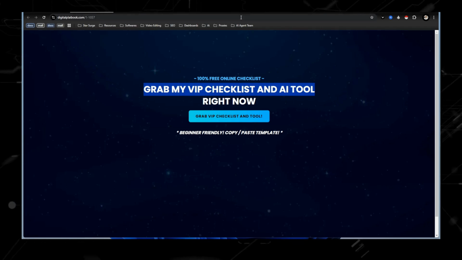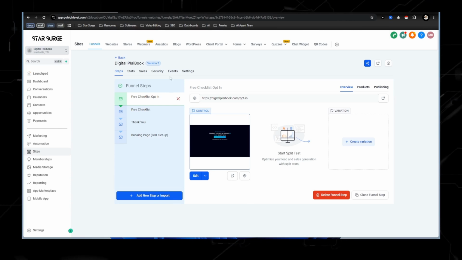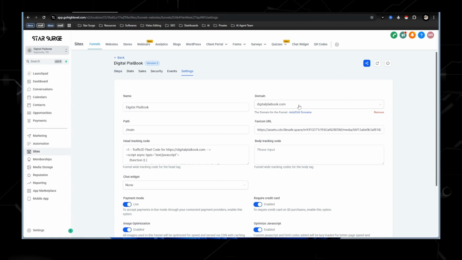So to get this set up, all you really need to do is once this is uploaded into your account is just go to settings, and then you need to add a domain. Right from here too, you can purchase a domain, which I really like.